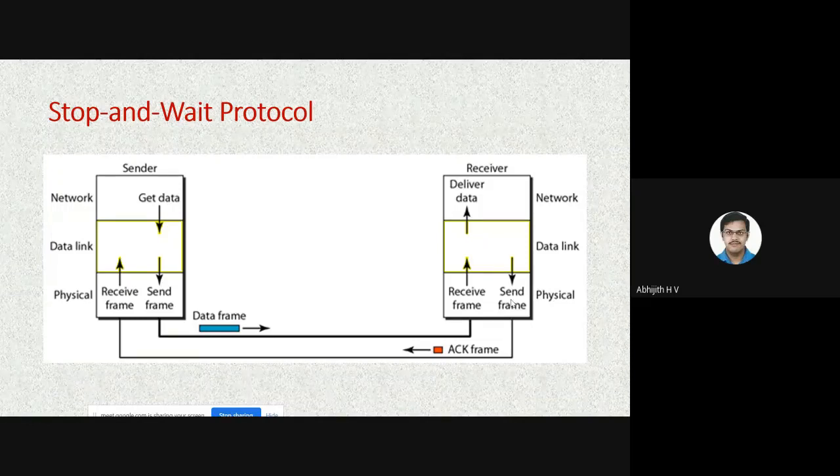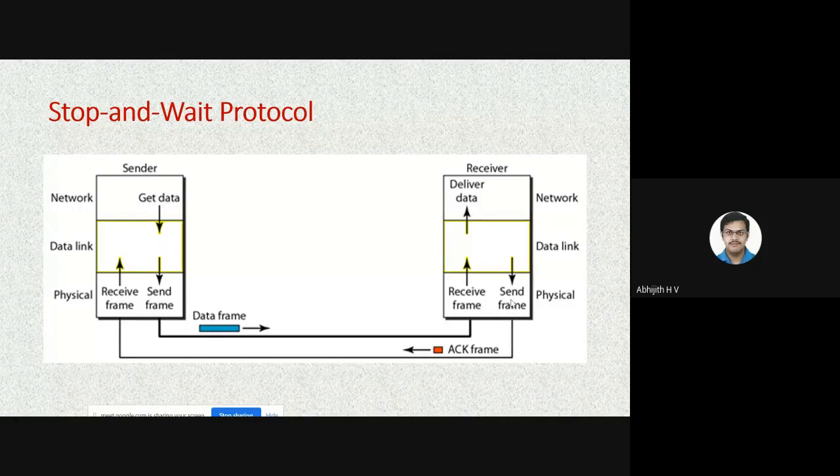Stop and wait protocol. Whenever the network layer gives data to the data link layer, it takes care of many things in the stop and wait protocol. Here error control is also there, and flow control is also there. It will take the data from the network layer, may use CRC, calculate the CRC bits, append them to the frame, then give that frame to the physical layer, and stop.